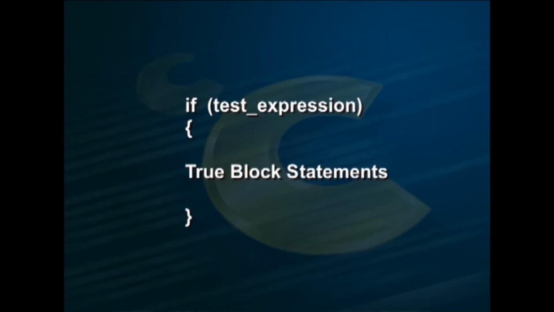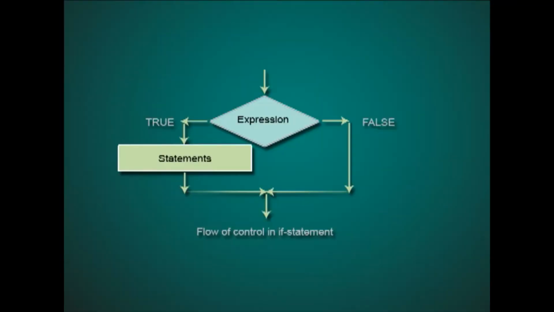The general format is: if (test expression) { true block statements }. It allows the computer to evaluate the expression first and then, depending on whether the value of the expression, relation or condition is true, that is non-zero, it transfers the control to a particular statement. You can see the flow chart representation of the flow of control in the if statement on the screen.